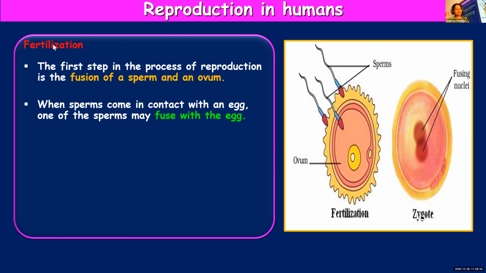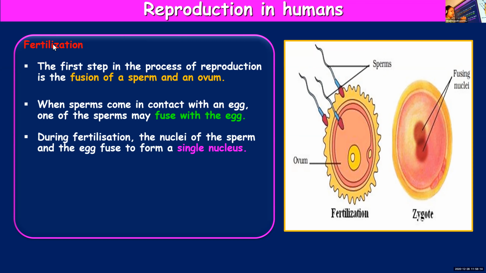A single sperm fuses with a single ovum. If two ova are there, two sperms will get a chance to fuse with the egg. If more eggs are there, more sperms will get a chance. Other sperms will be rejected. One will fuse with the egg. All the other sperms will be rejected.